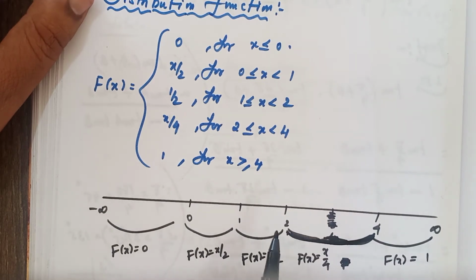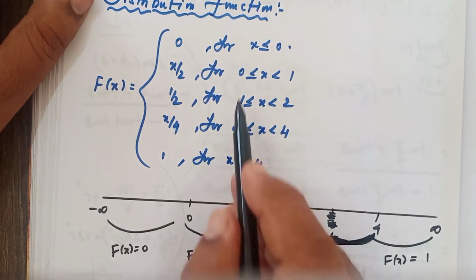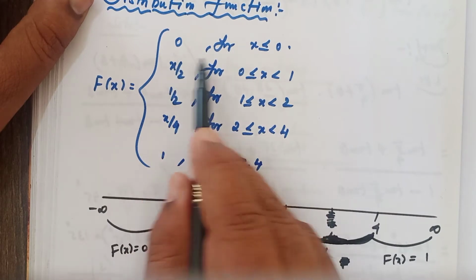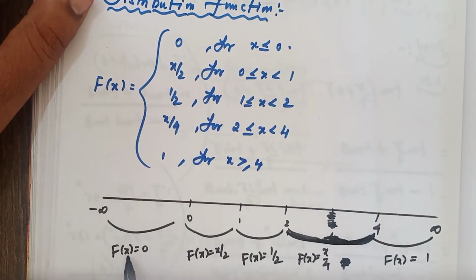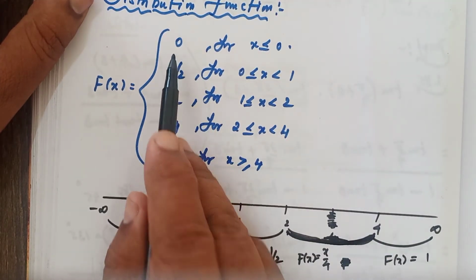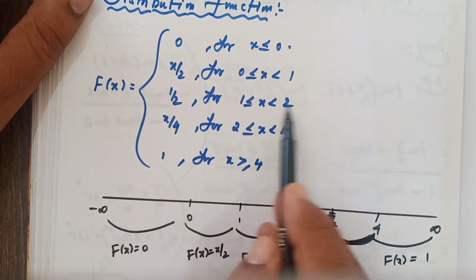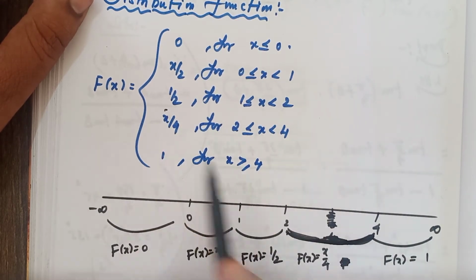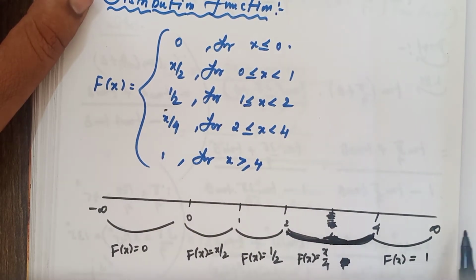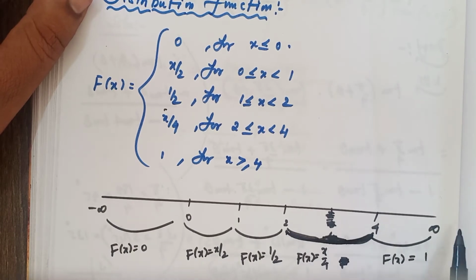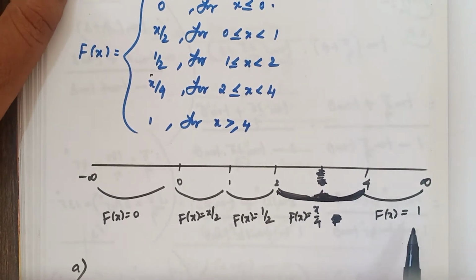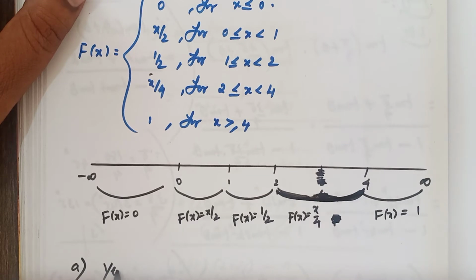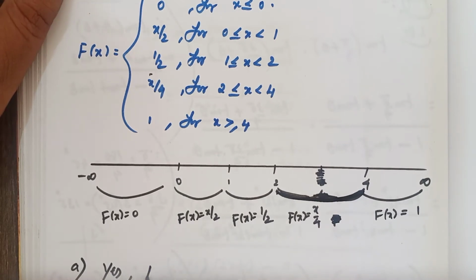Here time has been mentioned, therefore the starting one is 0 only. Then for less than or equal to 0, f of x equals 0. 0 to 1 is x by 2, 1 to 2 is 1 by 2, 2 to 4 is x by 4, and greater than or equal to 4, that is 1. Yes, f of x is continuous.